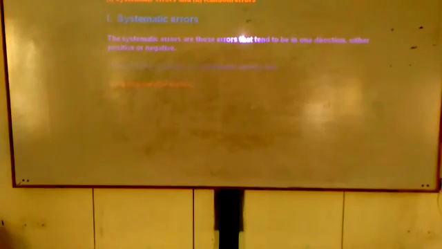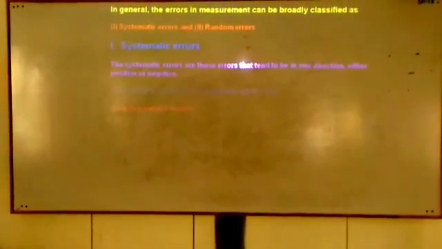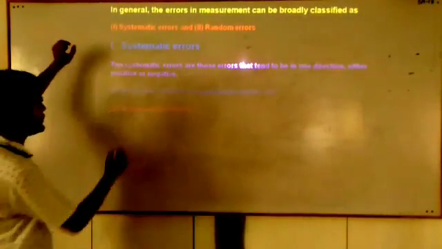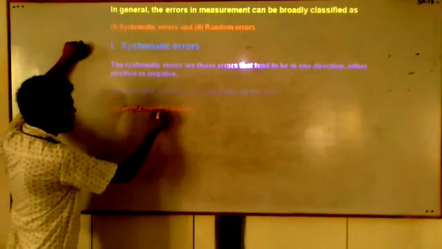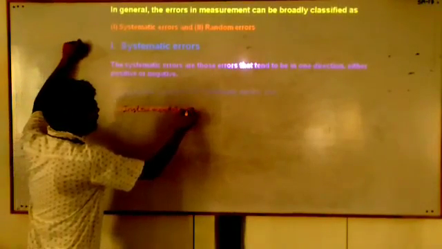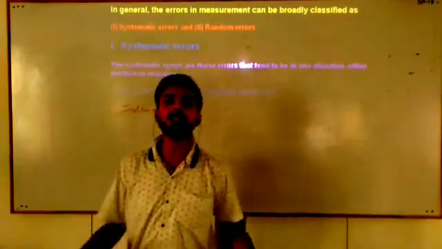If you see, there is a little bit of blur on the screen, but I will write. The first cause of the systematic error is instrumental error. The errors which occur due to the faulty instrument.